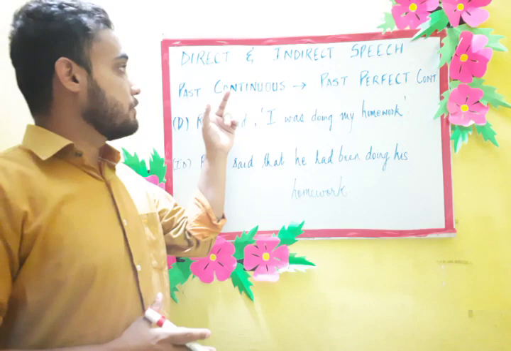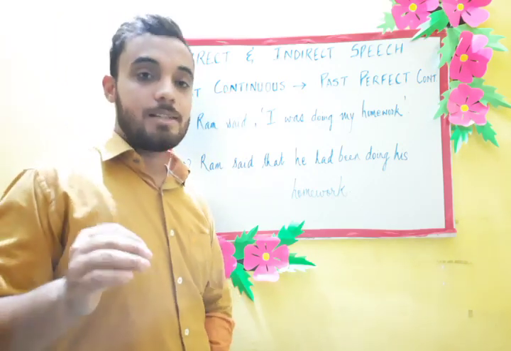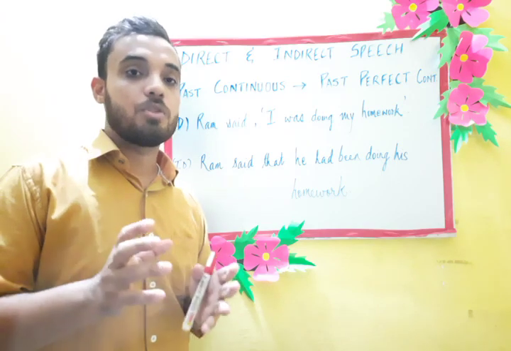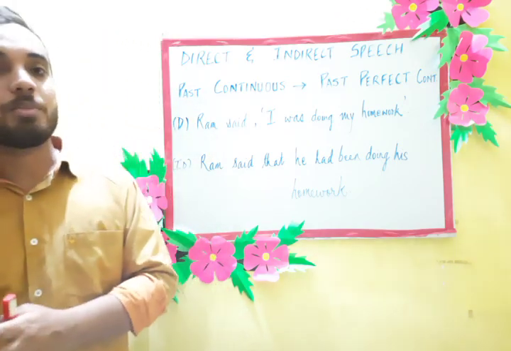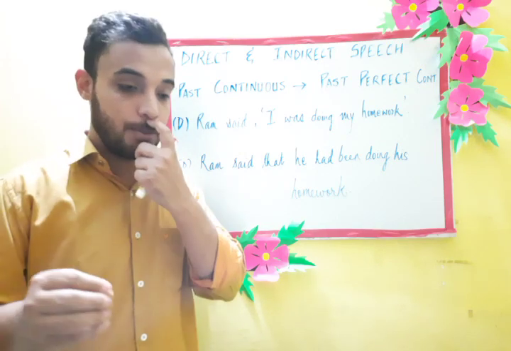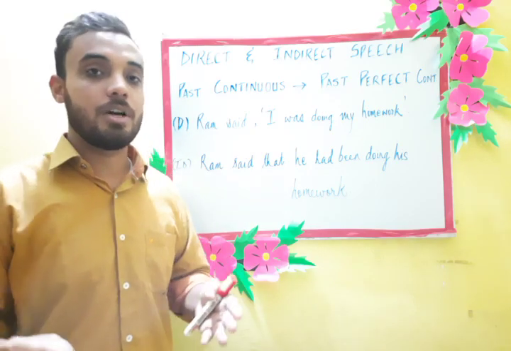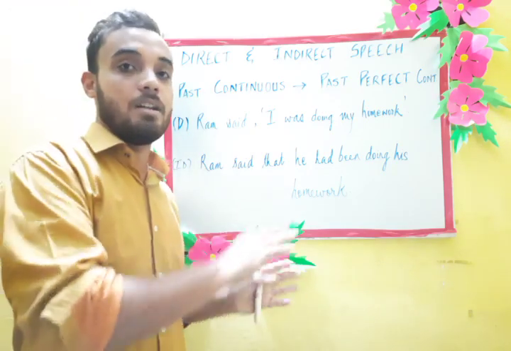First, understand what is past continuous. Past continuous tells you about an action which was being performed at a given period of time in the past, meaning the action was continuing. Like present continuous, meaning at present the work is going on, in past continuous, the work was being done.